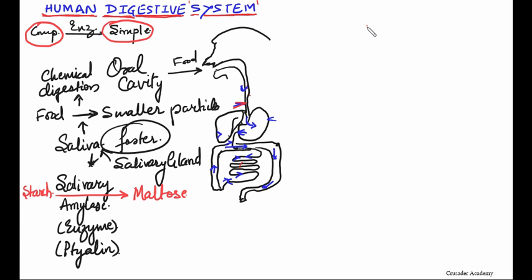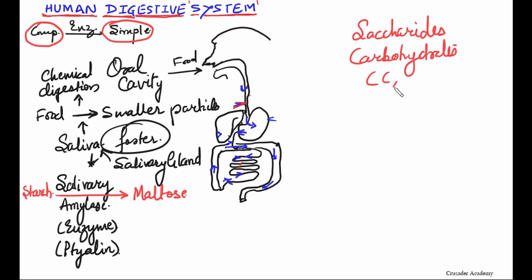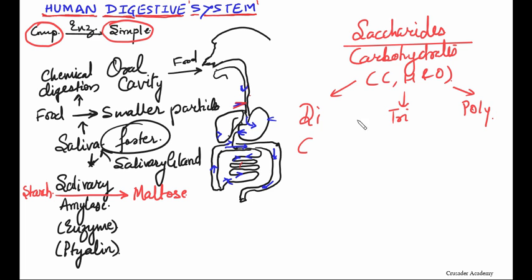Now again coming back, what are starch and maltose? You might have heard about saccharides, or another term, carbohydrates, which are a combination of C, H and O: carbon, hydrogen and oxygen. It is again divided into three types: disaccharide, trisaccharide, and then polysaccharide. When the number of carbons is from 3 to 10, it is said to be disaccharide.